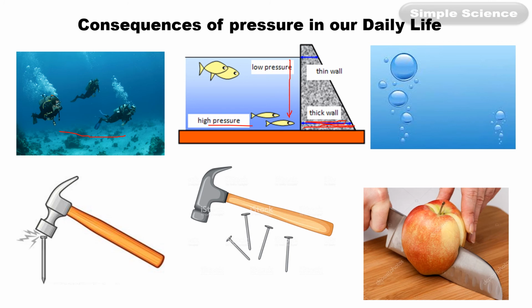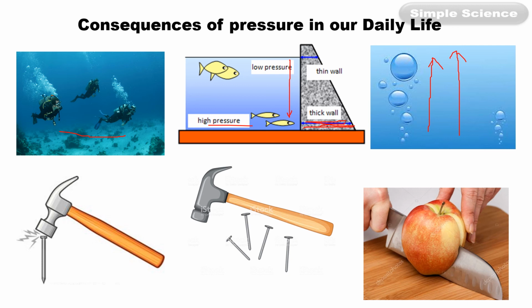Then the next one is the size of the bubble grows as it goes up, or as it comes close to the free surface. Why does this happen? Now this happens because as you go close to the free surface, the pressure decreases. Pressure value will decrease. And if pressure decreases, the volume increases according to Boyle's law.